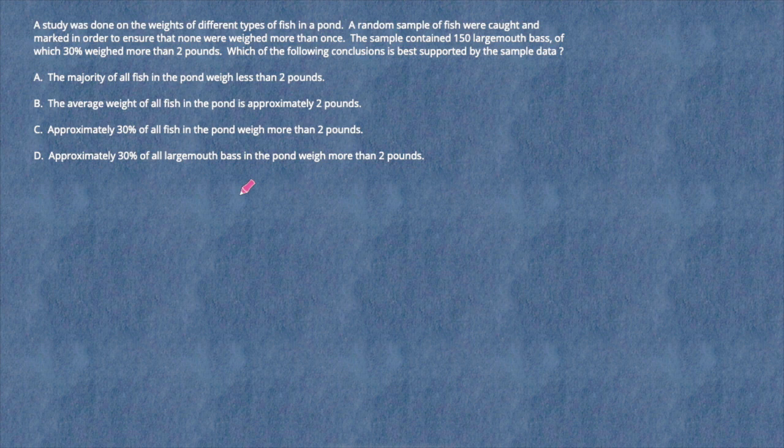So here they're talking about different types of fish in a pond. But if you see here, a random sample of fish were caught and marked. So there is another sentence: the sample contained 150 largemouth bass. Clearly they're talking about largemouth bass, of which 30% weighed more than 2 pounds. So the sample contained only 150 largemouth bass, and they're talking about the weight of those largemouth bass. Now what is the conclusion you can make from the sample data?